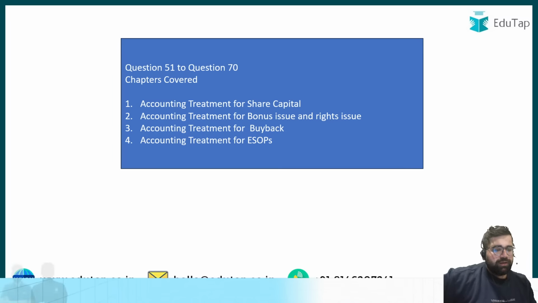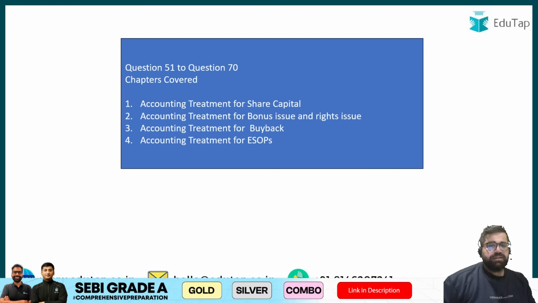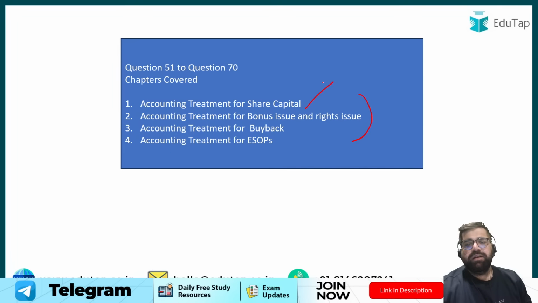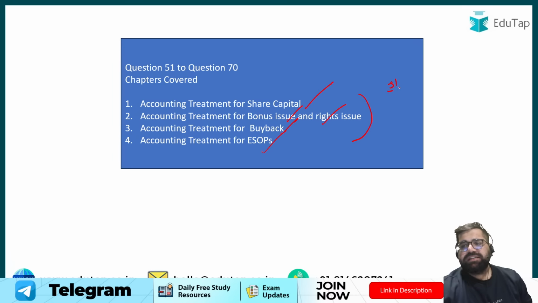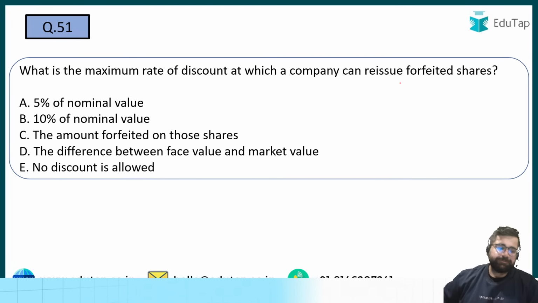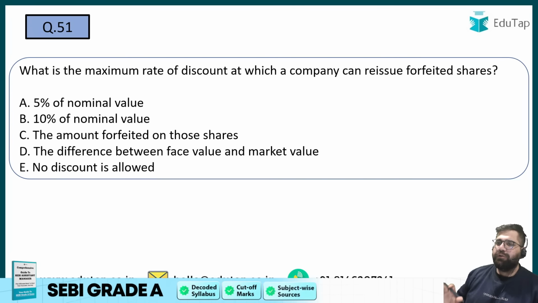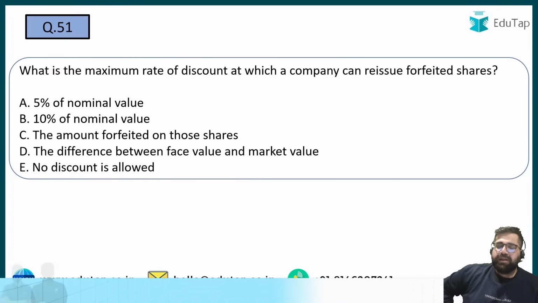Everything going good? Can we move ahead to the next questions, which is 51 to 70 onwards? The next 20 questions will focus on the accounting treatments of share capital, bonus issue, rights issue, buyback, and ESOPs. Let's move forward and solve question number 51. Let's try to wind up this session in the next 1 hour because now the questions are kind of straightforward only. But yes, there will be some numericals.